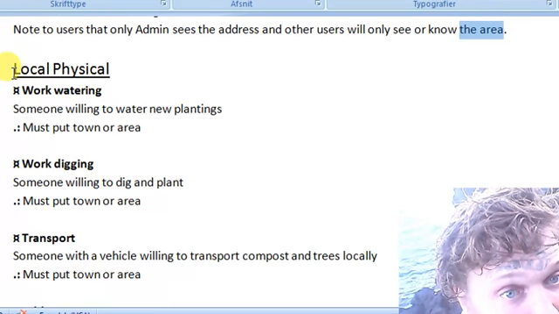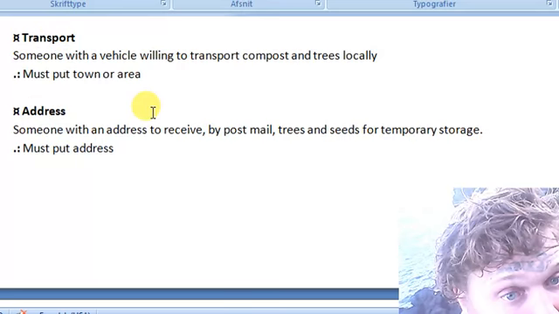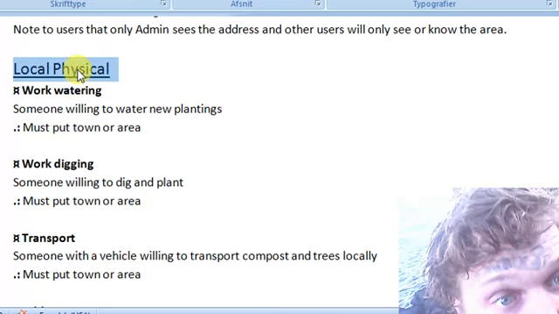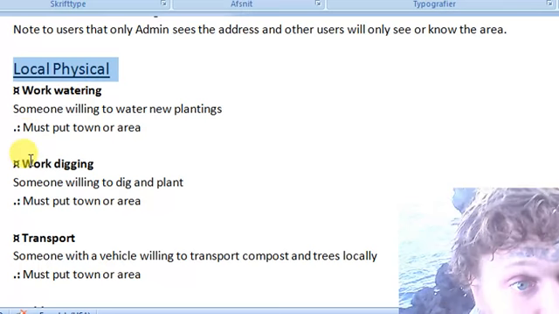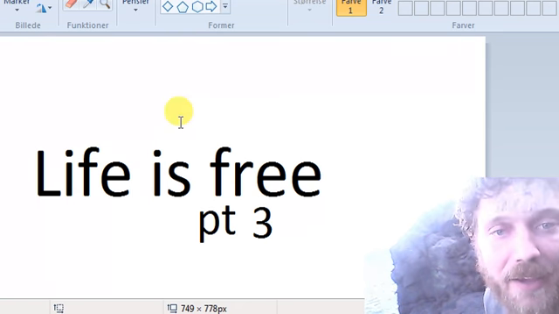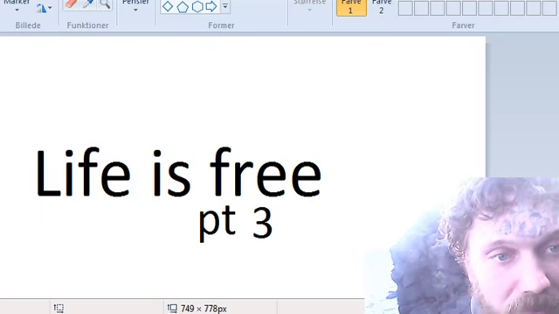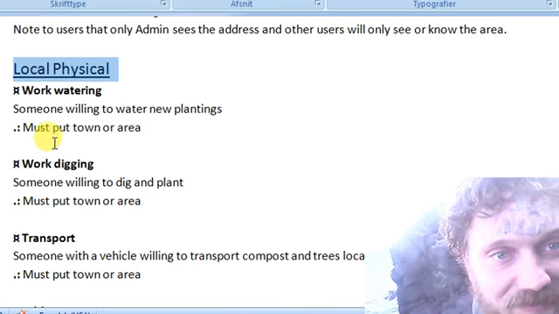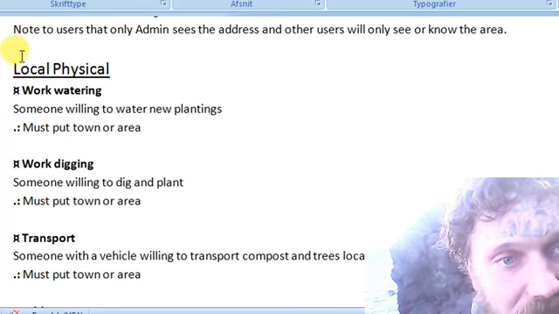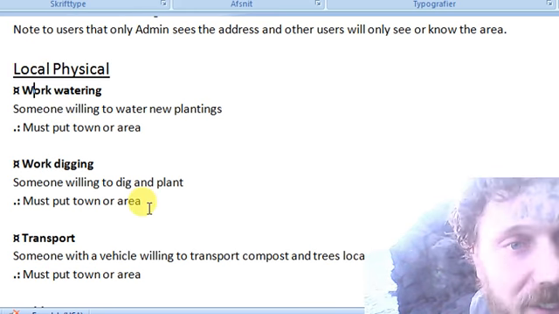Okay, so here they are in detail. So let me go through. Local physical. Work life is free. Part 3. Yes. I'll go through the details of the categories.